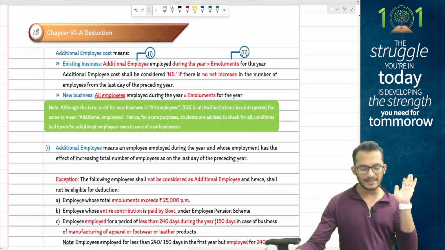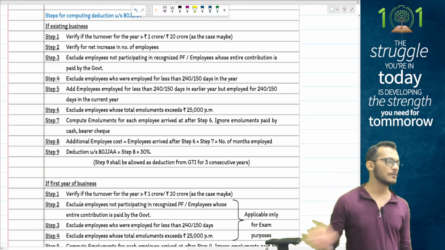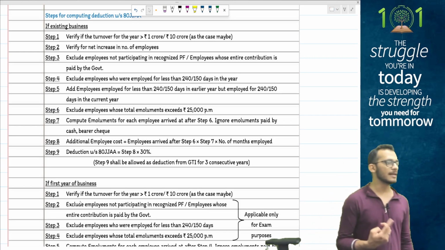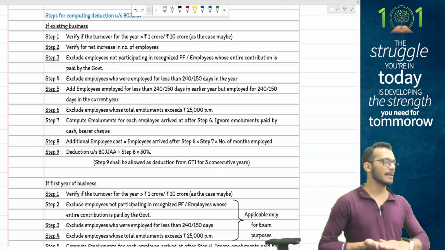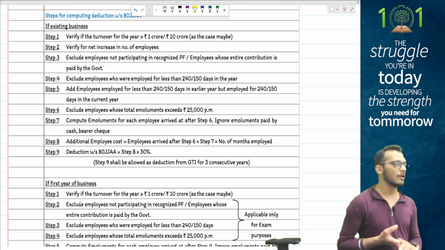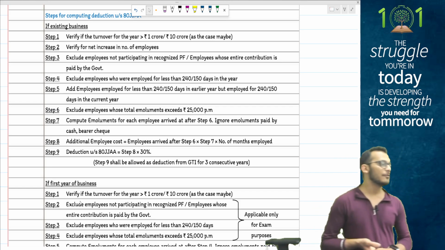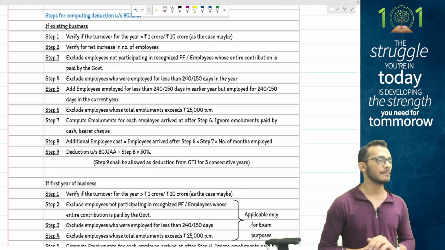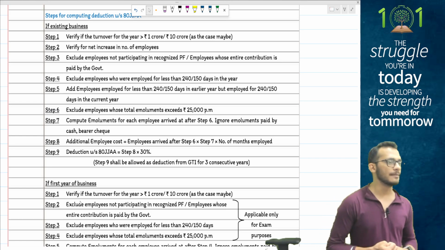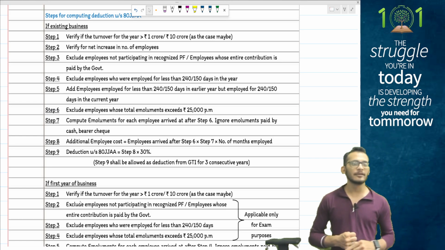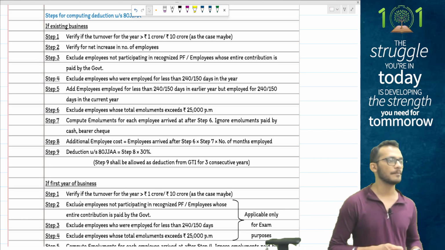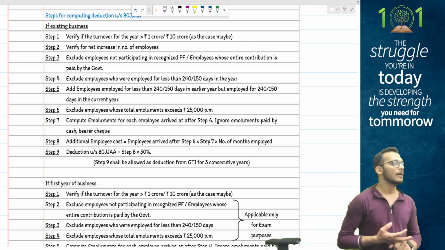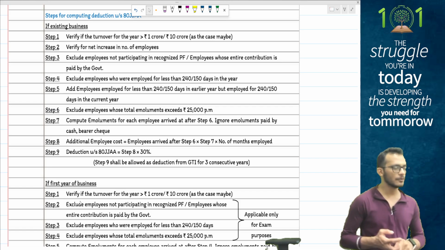To know this 80JJAA, people, only a few steps to follow. First, you should have a business. This business should have a tax audit. There should be an increase in employment. Whatever increase in employees you have, take those employees, ignore all the employees where PF is paid by government or there is no PF. Then ignore all those employees where emoluments are more than 25,000 per month. Then ignore all those employees who have worked for less than 240 days, or 150 days in case of the leather footwear or apparels industry.